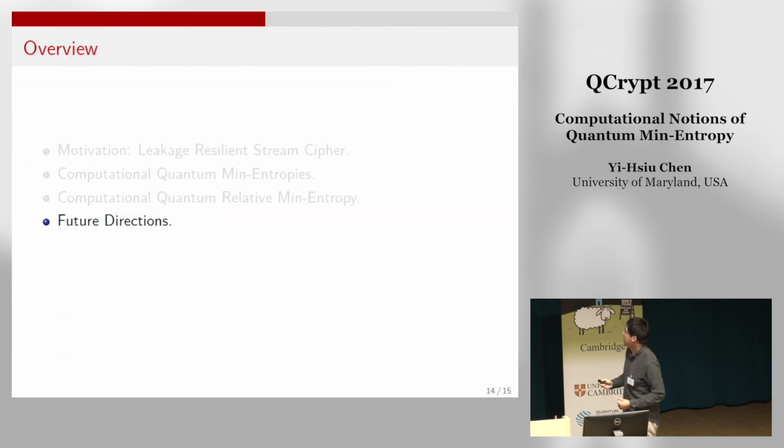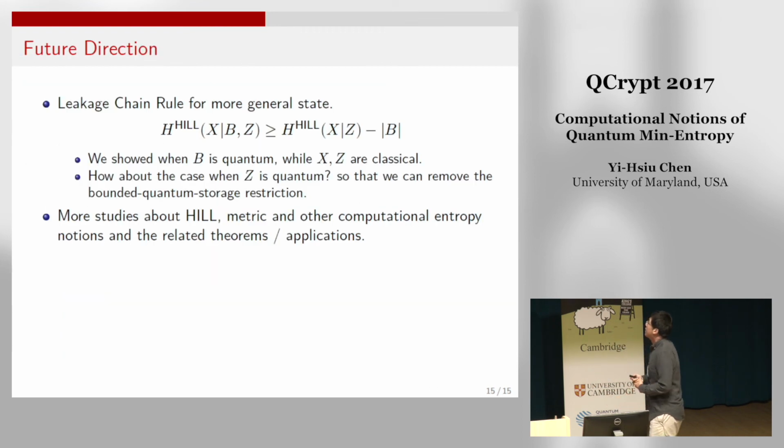Okay, so that's all I have. For some open problems, as I mentioned, the most important open problem from this work is to make the leakage chain rule also hold in the case that Z is quantum. And we believe that can help us remove the quantum storage restriction.